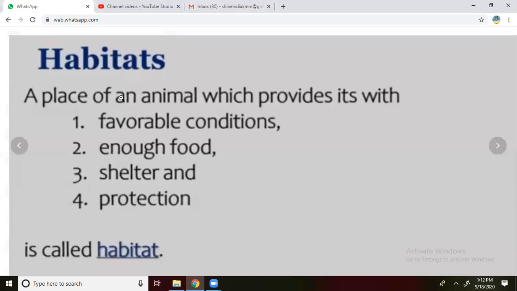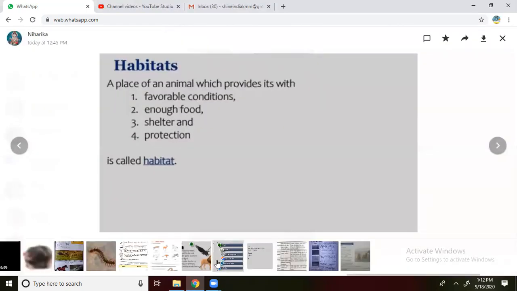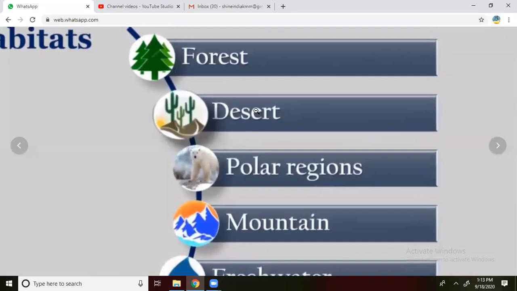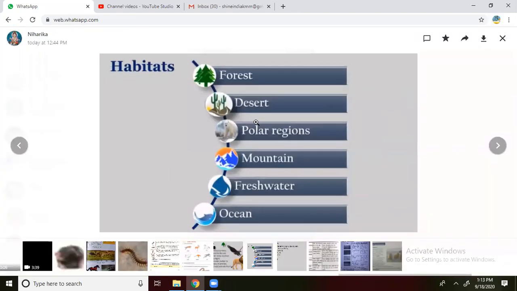Next we will move to the next picture. Habitats, where we can see. Habitats can be seen in the forest areas, deserts, polar regions, mountains, fresh water, as well as in the ocean. In forest areas, you can see all types of animals. In the desert area, especially camel. In polar regions, especially polar bear. Mountains also, polar regions and the mountains will be similar. In fresh water and the ocean, adaptations of water animals will be there. Next, we will see about the forest.